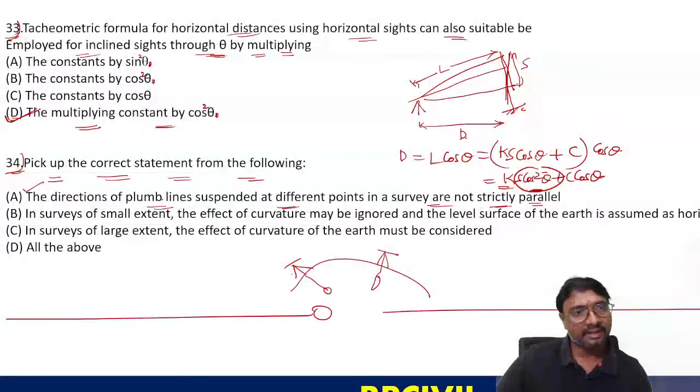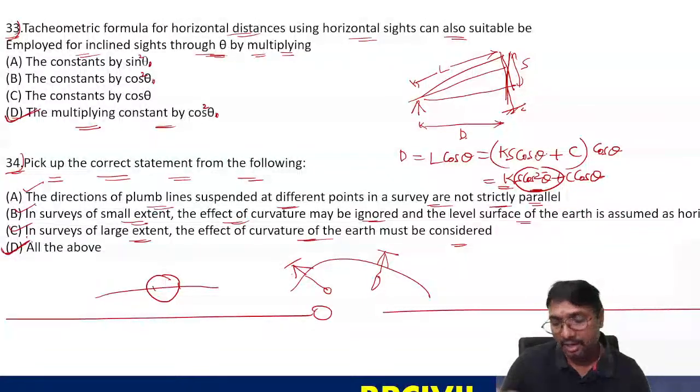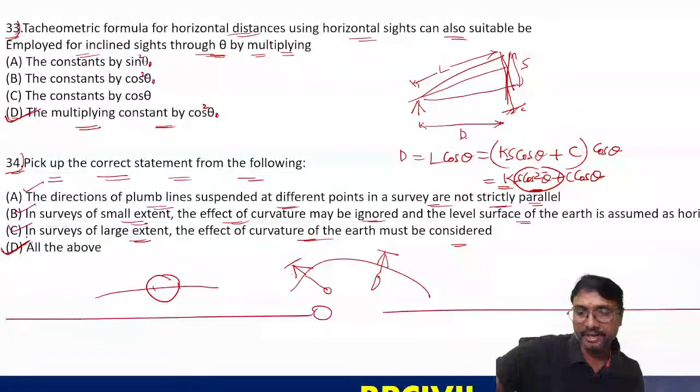Yes, this is correct. In surveys of small extent, the effect of curvature may be ignored, yes. In surveys of large extent, the effect of curvature and depth must be considered. Yes, that is correct. So option D will be the correct answer, all options are correct. Is it clear, everyone?